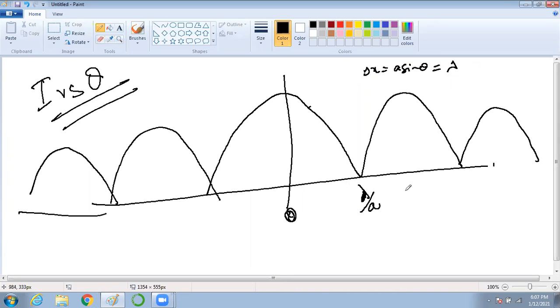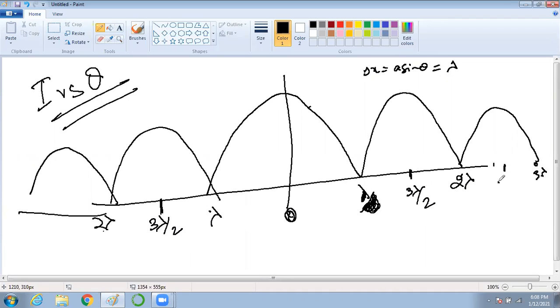So can I say here theta is lambda by a? If you consider a to be 1, can I say it is lambda? So here it should be 2 lambda. Again here it is lambda. Here it is 2 lambda. If this is lambda, this is 2 lambda. What about this one? 3 lambda by 2. Here again it will be 3 lambda by 2. This will be 3 lambda again.